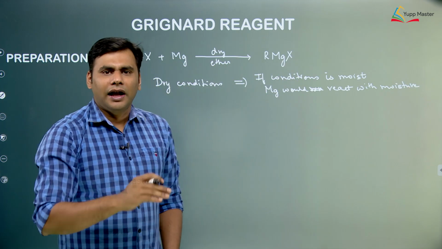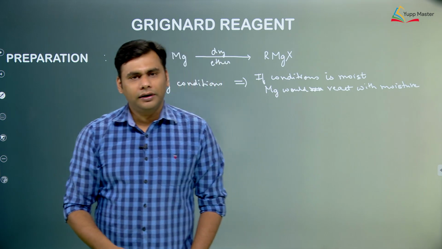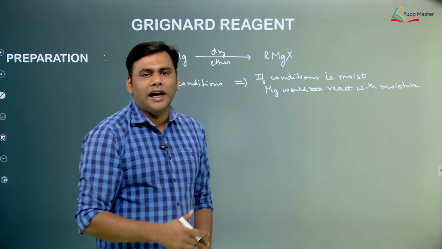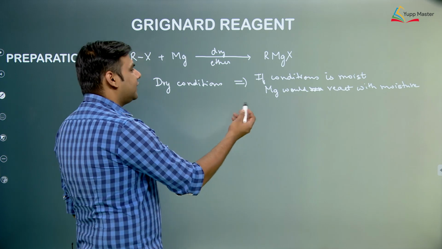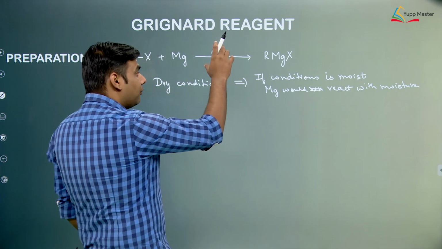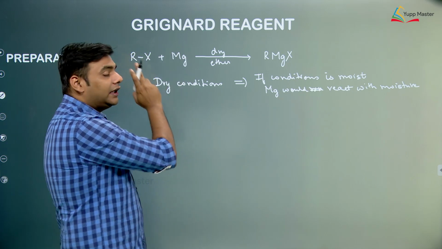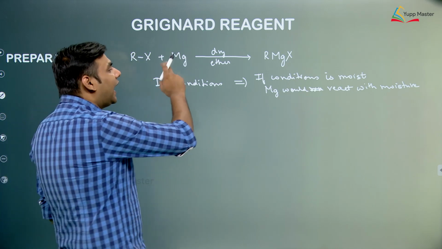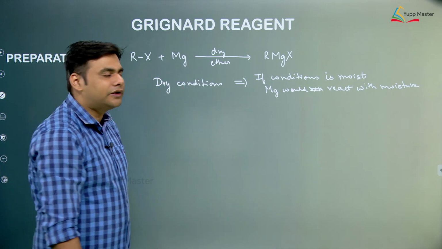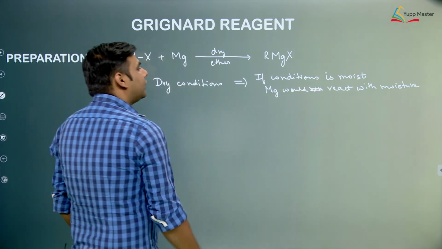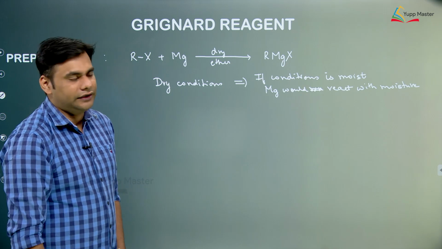We know that whenever highly reactive metals are taken in water, it ionizes and hydrogen gas is liberated. So in this case the same thing would happen if we had taken moist condition. The magnesium present over here would not have reacted with alkyl halide, and it would have reacted with the solvent system itself, evolving hydrogen. So that is why we are not taking moist condition.